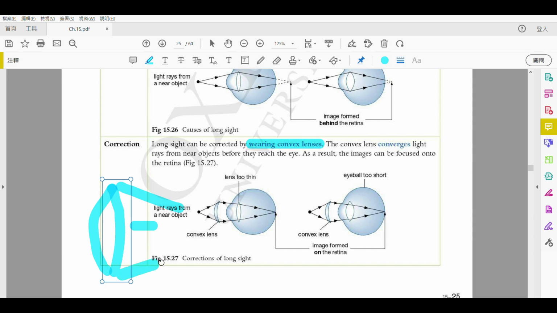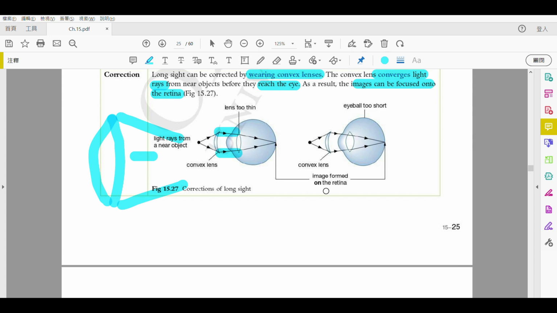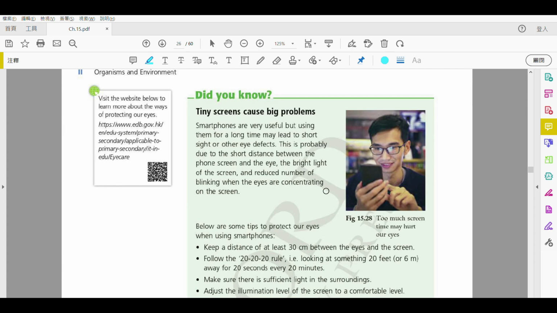We say that this is converging. Okay, so this time it helps you converge light rays before they reach the eye. As you can see here, it is converging, not diverging. And eventually the images can be focused onto the retina. So these two are the details about the short sight and long sight. So these two areas, these two green boxes, I will talk about them in class.